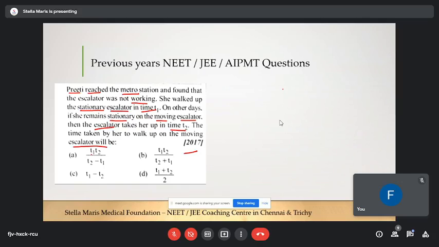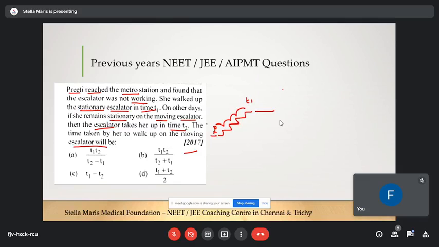Escalators are like moving stairs. Preeti reached the metro station and found the escalator is not working. So let's say this is Preeti. She walked up the escalator like normal stairs and reached the floor. From here to here, the motion of Preeti to the floor has taken her time t1.